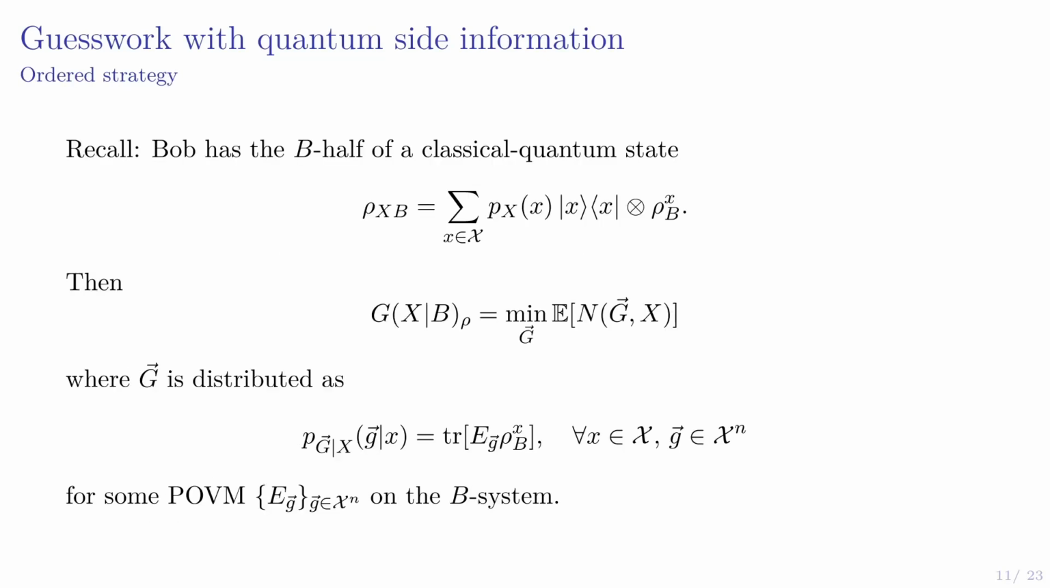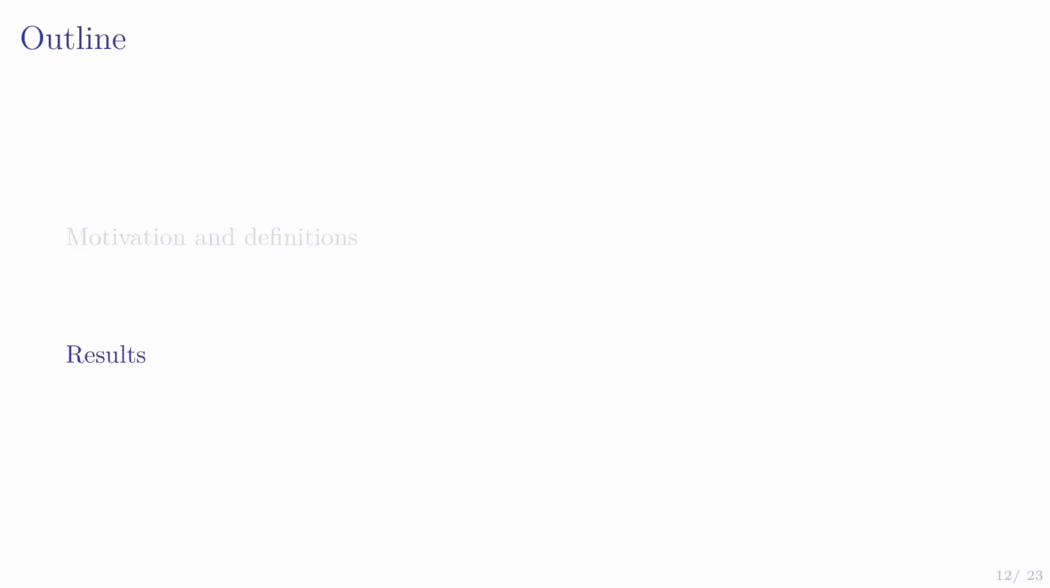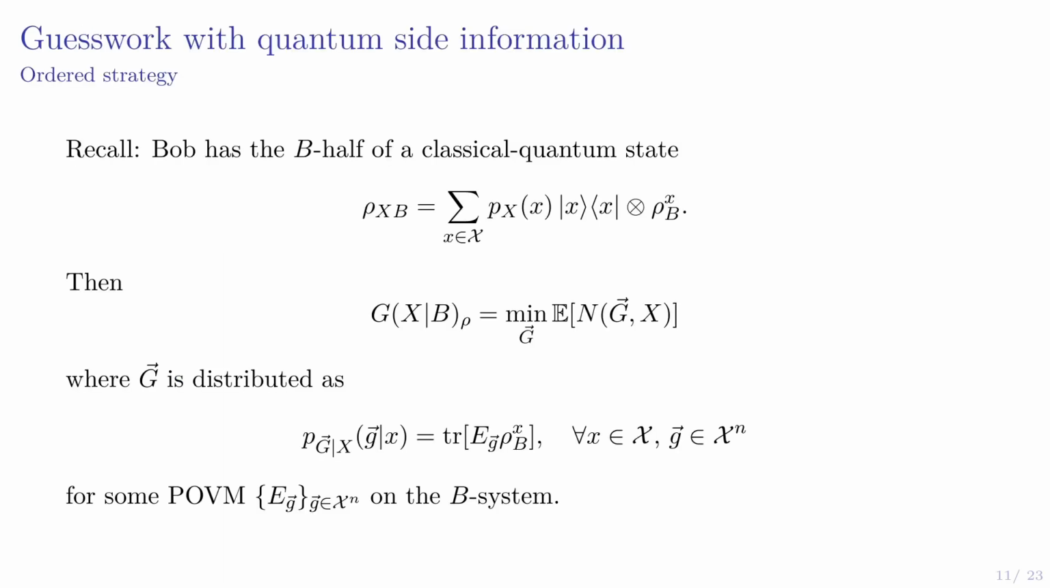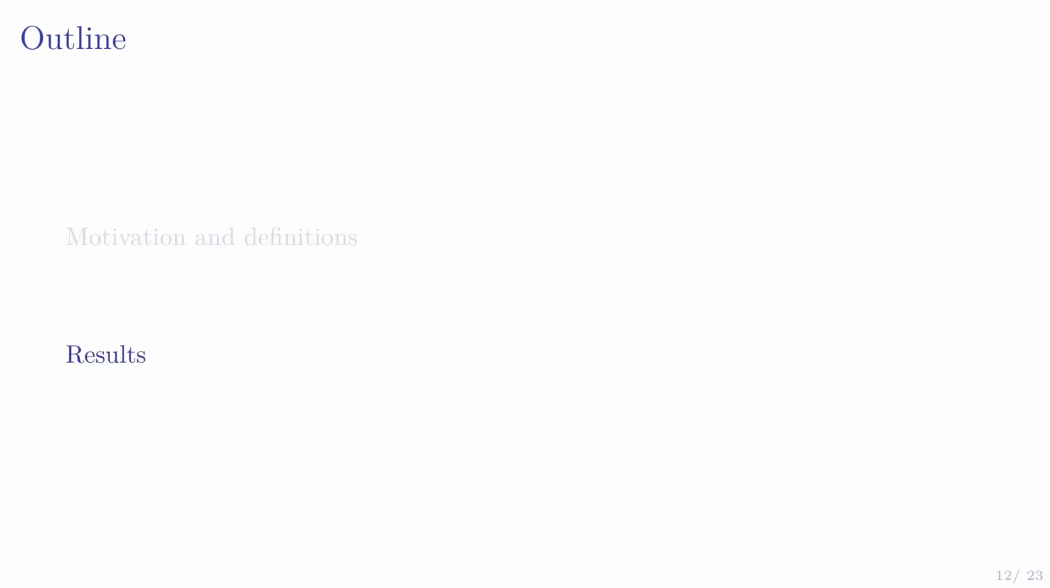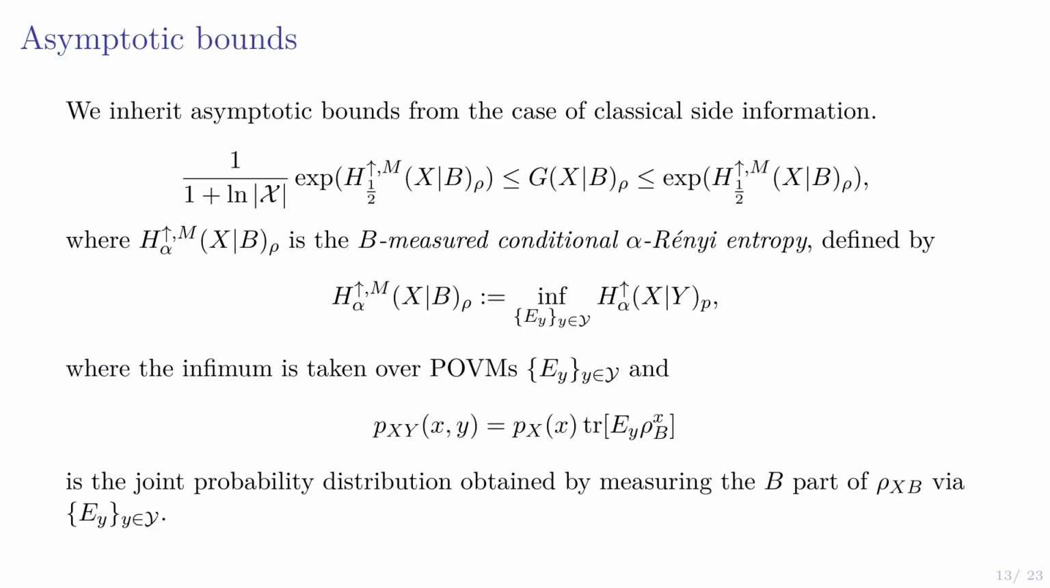So let's talk about the simplest one, which is what I would call ordered strategies, where Bob does a POVM which is indexed by the guessing orders. And in this case, the guesswork you can express as a minimum over such strategies, where G is distributed according to P of G given X, which is related to the probability of getting the measurement outcome G when the state is rho_B^x. So that's our usual measurement formalism. Okay, so that's our definition we've got right here of our guesswork with quantum side information, and let's discuss some things we can prove about it.